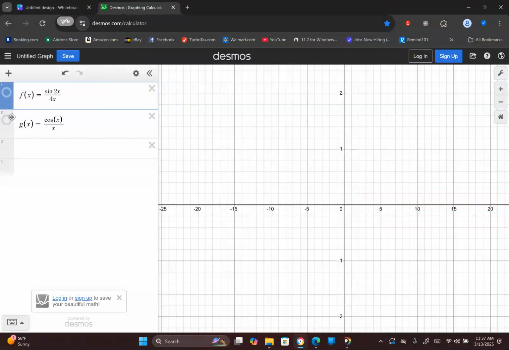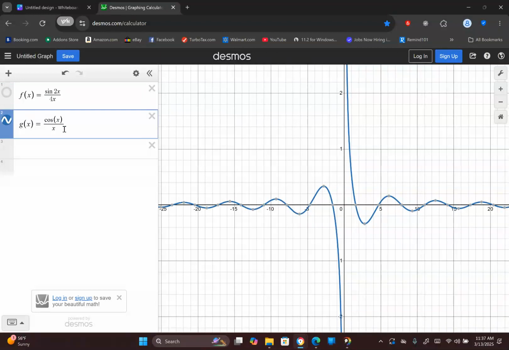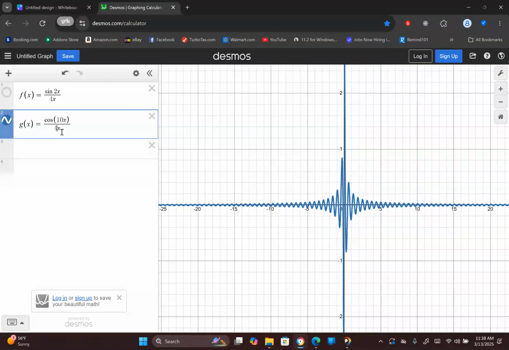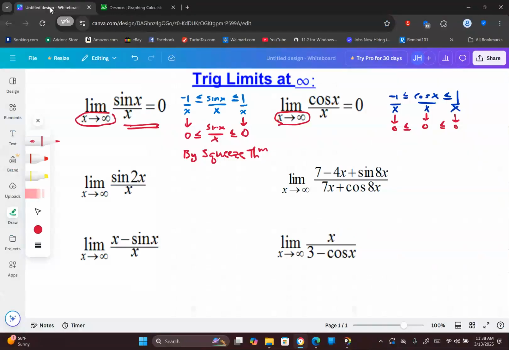It's the same thing if I try cosine of x over x. Let's say up here, I actually put a 10. Now you notice I have more waves, but look at those waves. As I go left and right, they get less and less and less. They still approach 0. If I put a 4 underneath here, the waves aren't as tall, but guess what? As you move to infinity and negative infinity, those waves get less and less and less in terms of their amplitude. So it doesn't matter what numbers I put here. I could put sine of 2x over x. I could put sine of 2x over 3x. I could put any number in here, and it's still going to go to 0.